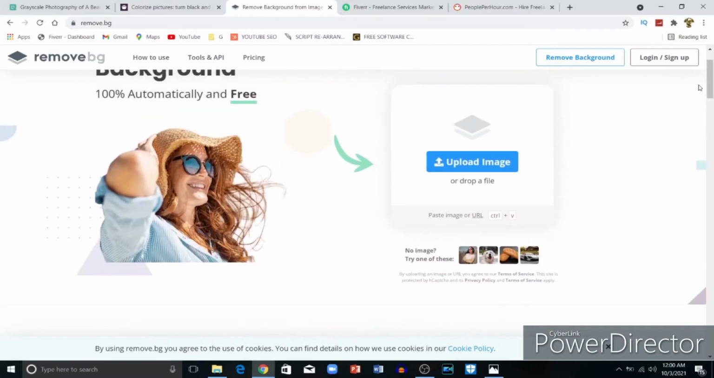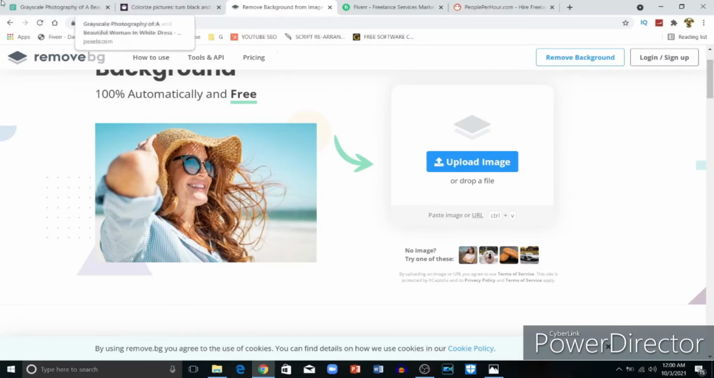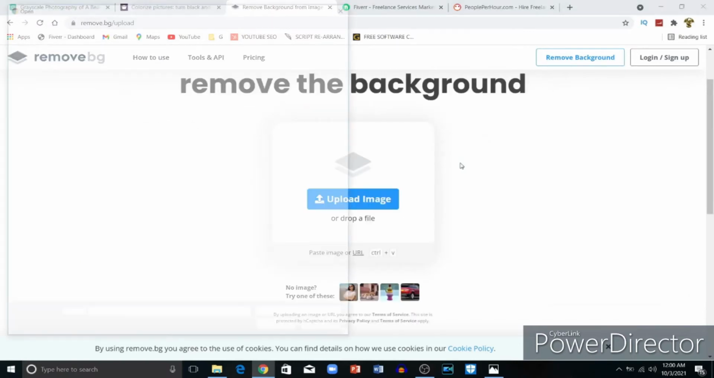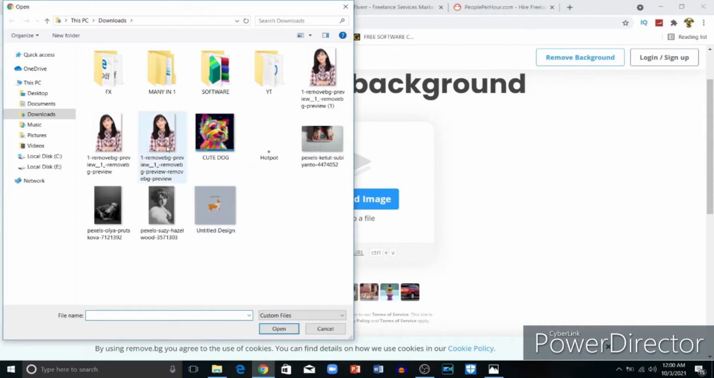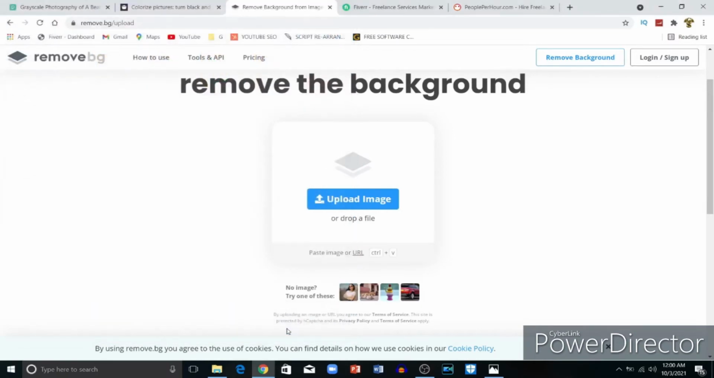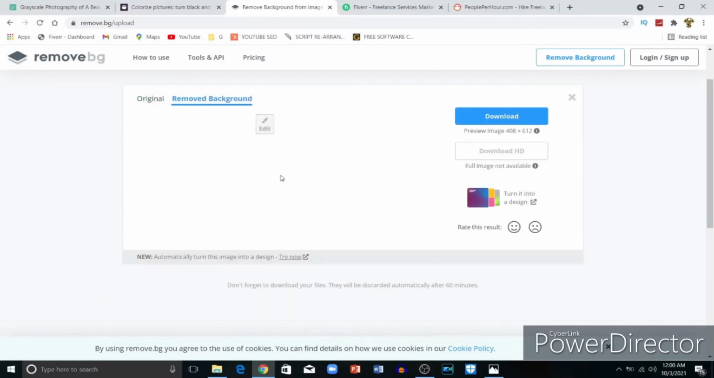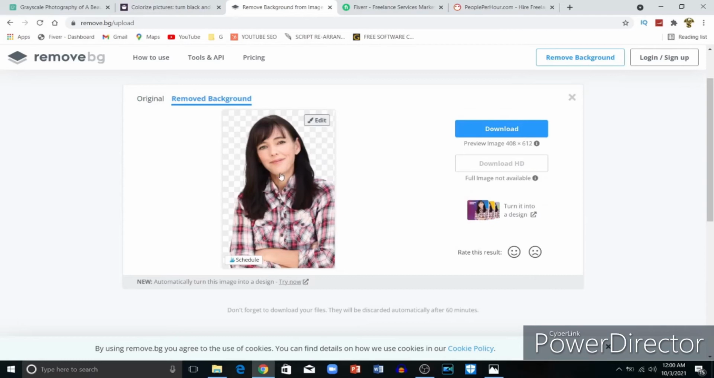As you can see here, there is a place to upload it. So after downloading a photo either from pexels.com or wherever you get it, you can come here and upload the photo. Let's say you take this one as an example. We want to remove our background. After you upload it, as you can see, the background is removed. You're supposed to download it.